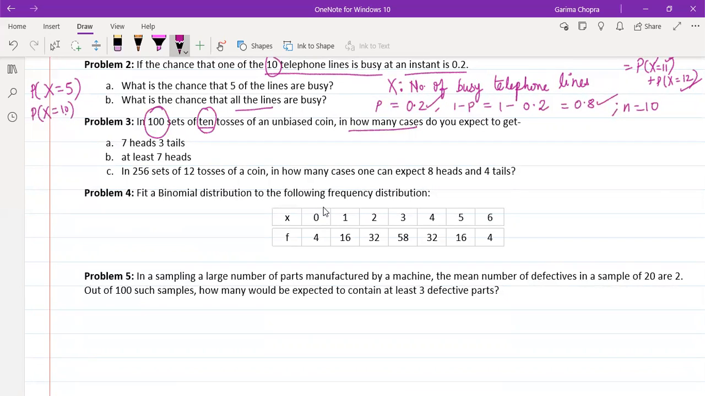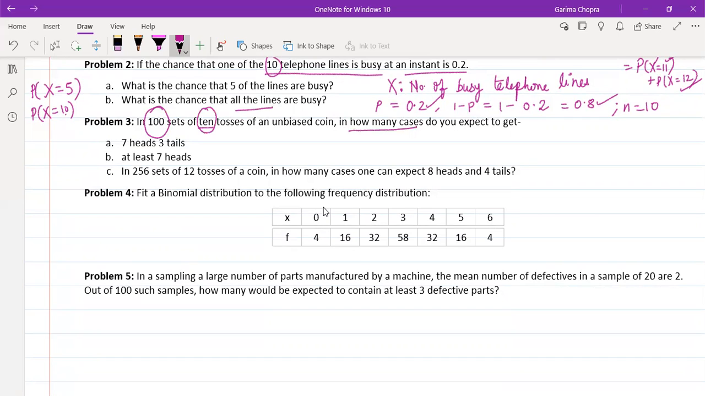And in part B, they're asking in how many cases out of these 100 we will be having at least 7 heads. Means it will involve the case that we are getting 7 heads in 10 tosses. It will involve the case of 8 heads in 10 tosses. Then it will involve the case of 9 heads, and also the case of 10 heads. So 7, 8, 9, 10. These possibilities will be considered for part B.